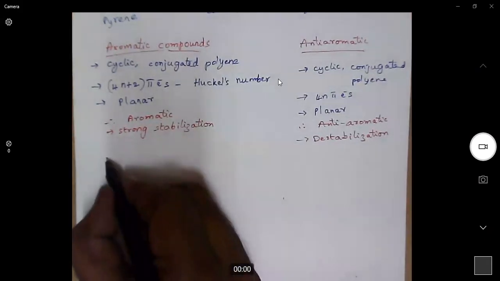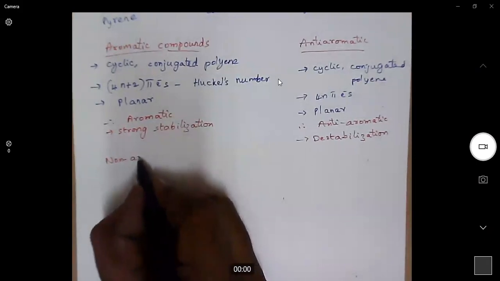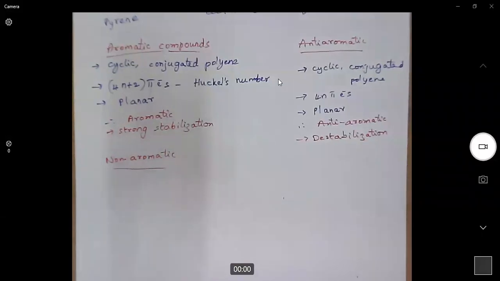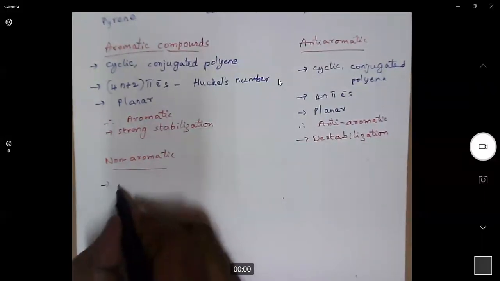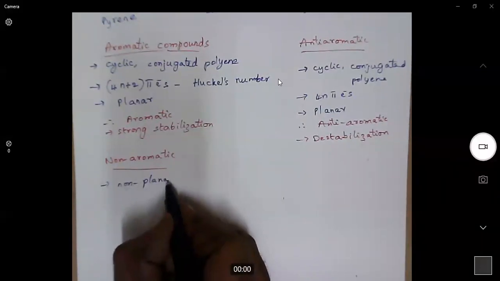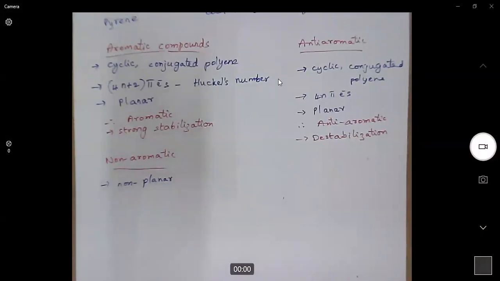Now, the final category is non-aromatic. What are non-aromatic compounds? Simply, non-planar systems are called non-aromatic.